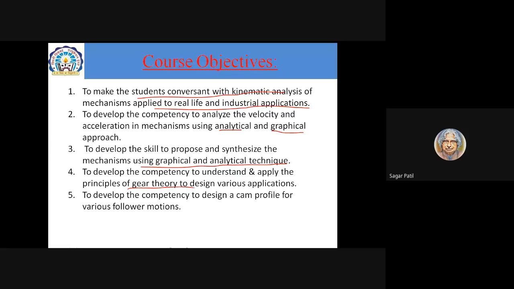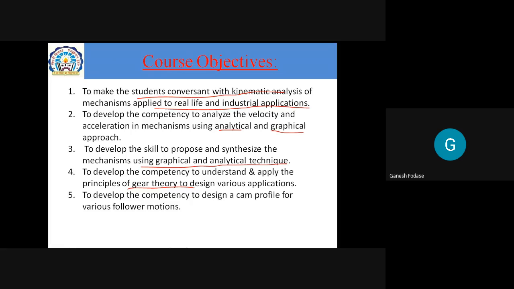Have you studied this gear topic in BME, or I'm saying SME now? Yes, sir. Can anyone tell me the types or topics you studied in first year? To calculate the gear ratios and all. Okay, types of gears, and to calculate gear ratio. Types of gears: spur, helical, bevel, worm and worm wheel, rack and pinion.